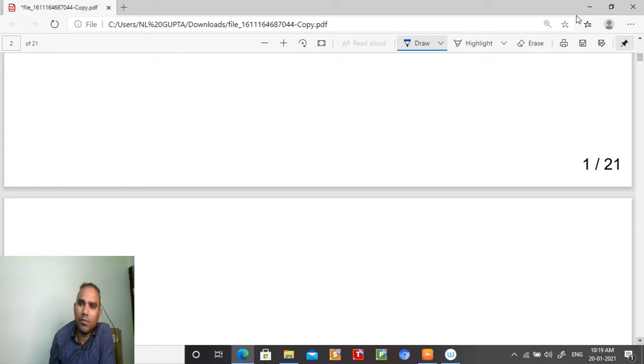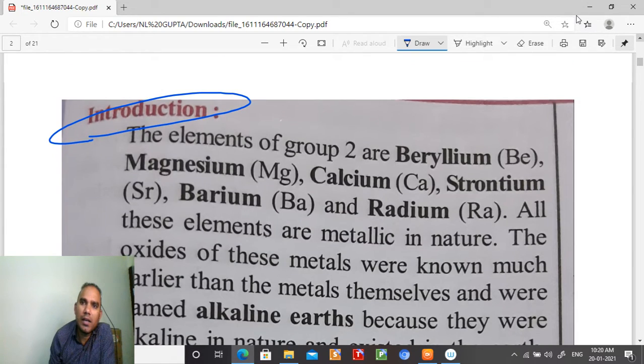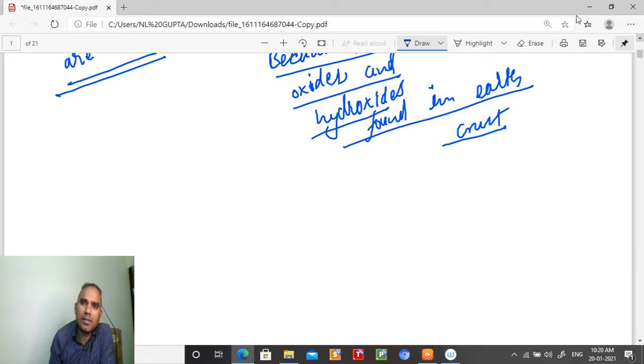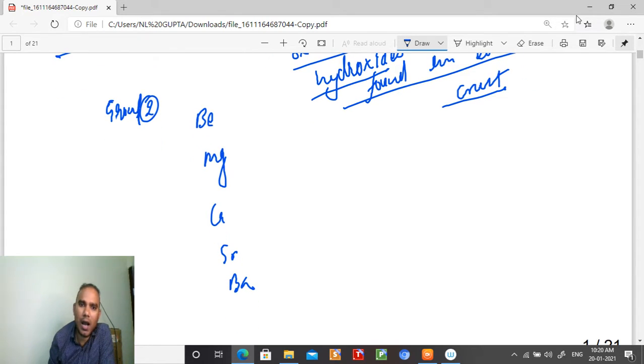So let us move down and see the composition. If you talk about the introduction, there are six elements in group 2. What are these six elements? Beryllium, magnesium, calcium, strontium, barium, and the last one is radium, Ra.